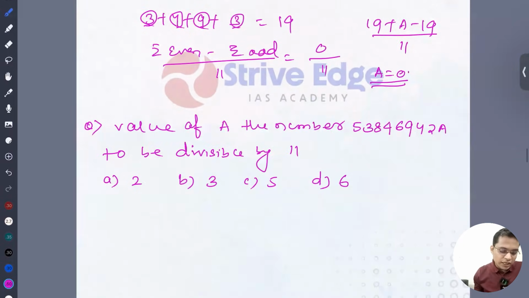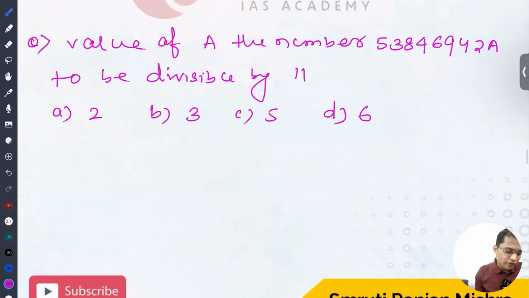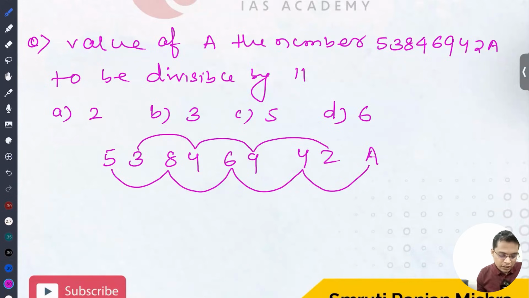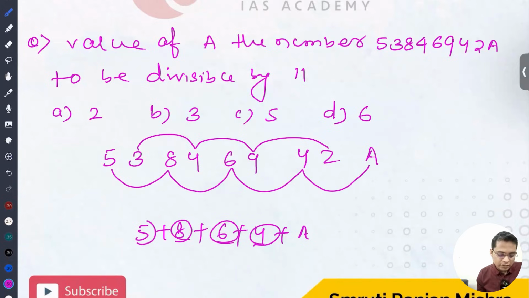Okay, so next, the value of a for this number to be divisible by 11. So it is 5 3 8 4 6 9 4 2 a. So again we are going to add all the even and odd places. So I'm just writing 8 plus 6 plus 4 plus a. So it is 10, 18, then 23. 23 plus a.